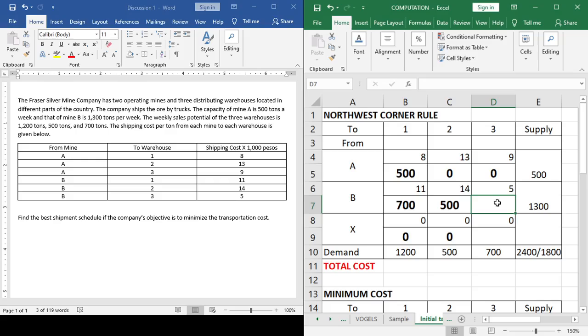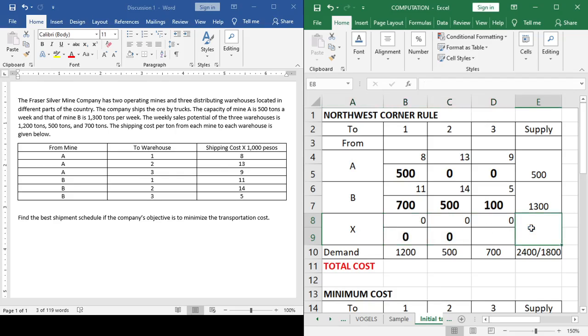Next is we move to the last. Okay. Now, we have here 700 versus pila may nabilin ani 1,300. Then kani siya, this is 1,200. So, naa pay nabilin sa supply nga 100. 100 versus 700. Okay, mas gamay ang 100. And then, we go downward. So, pila na kulang? For destination 3, ang kulang na lang is 700. Pero, pila kaha ang supply ani ni dummy source.